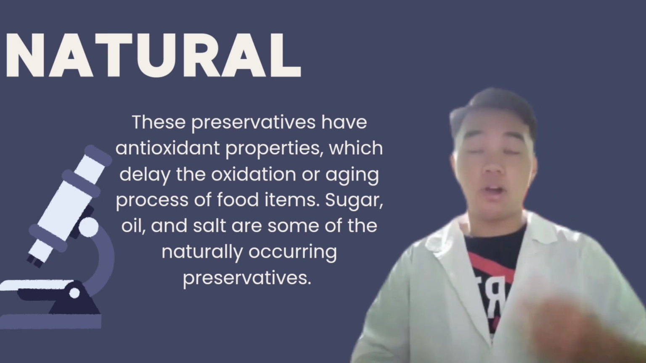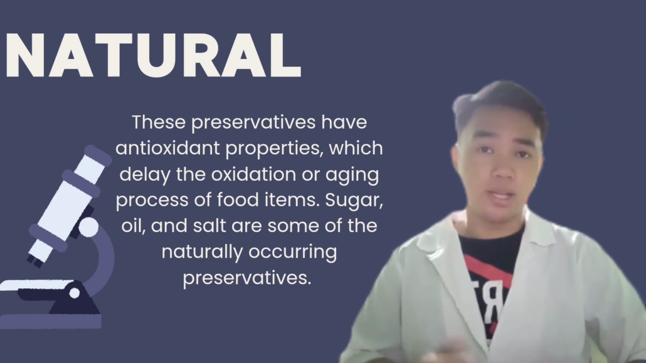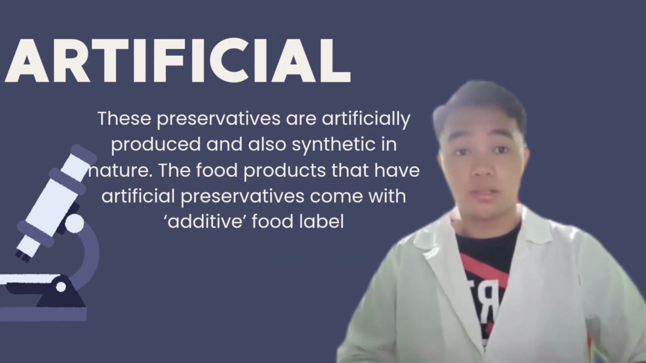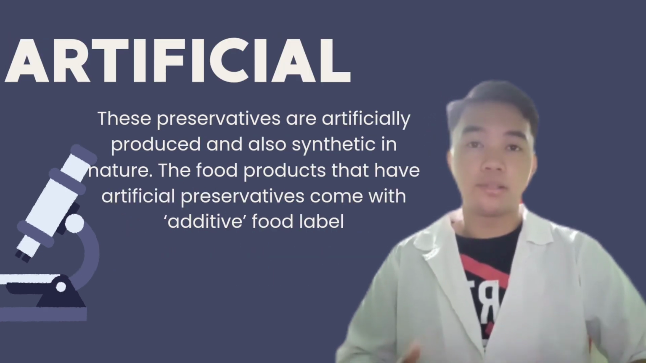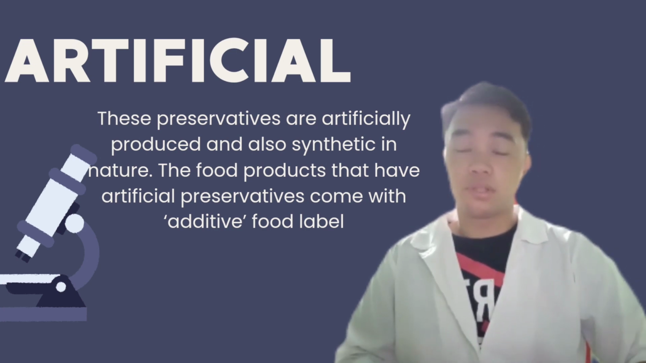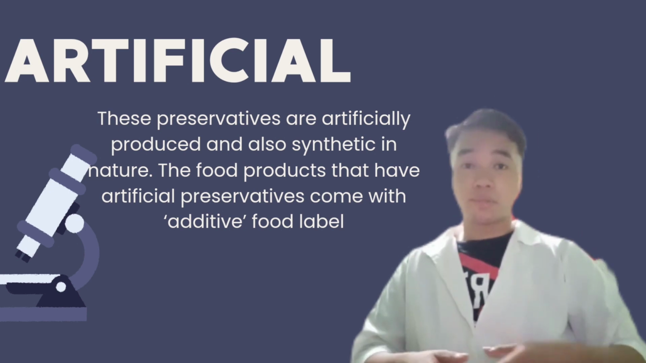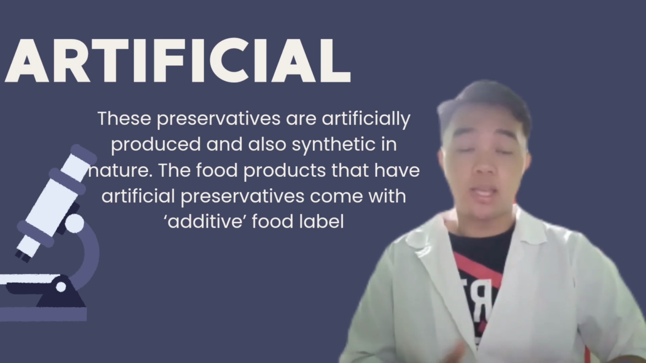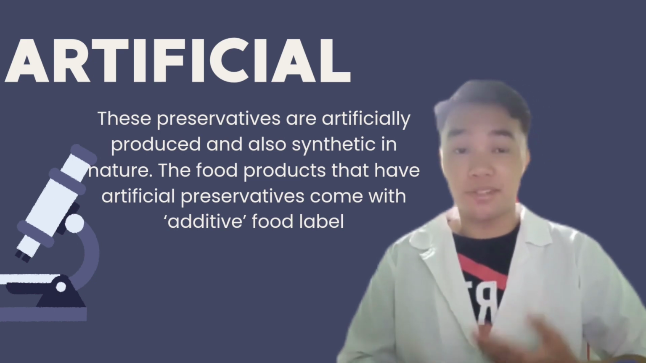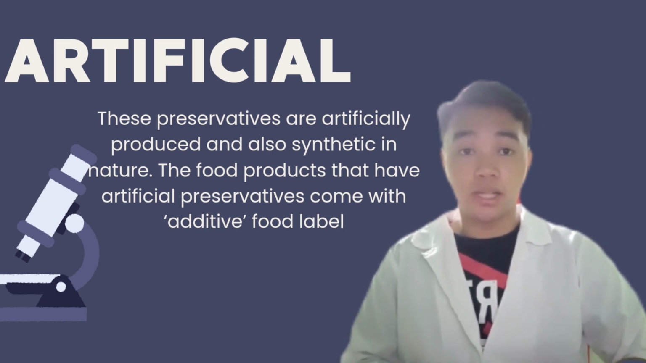Two types of preservatives: natural preservatives and artificial preservatives. Natural preservatives are your sugar, oil, and salt, while artificial preservatives are artificially produced and synthetic preservatives. So, the question is, are all preservatives bad for health? Well, as the name suggests, preservatives are used to preserve food items. These preservatives help in increasing the shelf life of food items and also maintain the flavor of food for a long time. However, not all preservatives used in food items are bad for health.